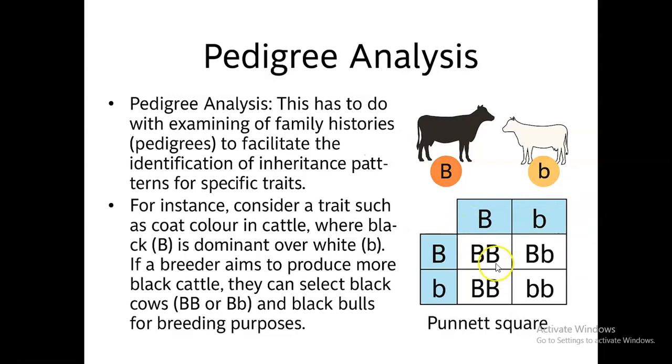At the end of the day, you discover that three will be black animals, while one will be a white animal. So it will be possible for us to select the cow and the bull that will give us a black animal, if black animal is our target. We can deliberately select parents that will lead to production of offspring with the desirable color of our interest. So Mendelian genetics has given us this opportunity